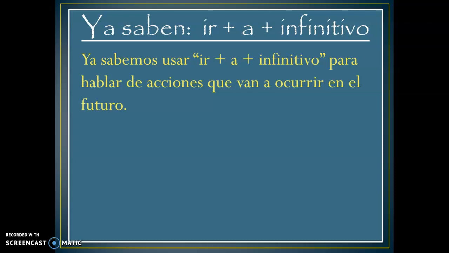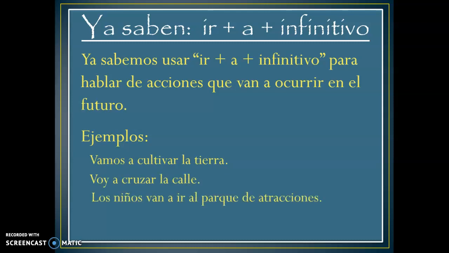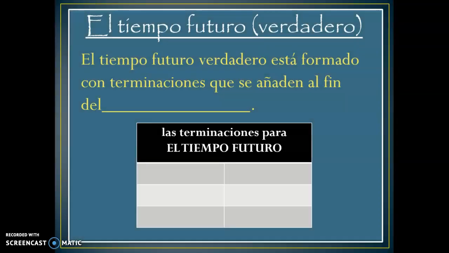So, remember, one way to do future tense is to do ir plus a plus an infinitive. So, for example, if you want to say, I am going to study, you could say, voy a estudiar. I am going to read, voy a leer. We are going to walk, vamos a caminar. So you can do that. That's one way of doing it. Another way of doing it is using the actual future tense, and that's what we're going to talk about here.